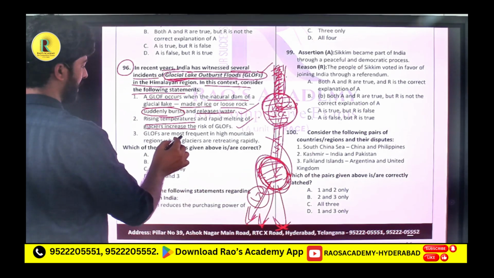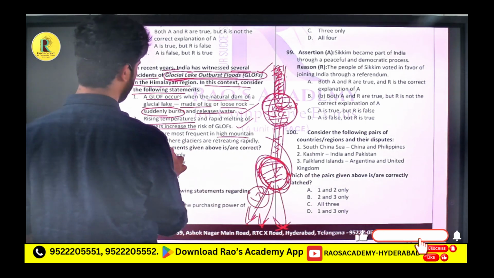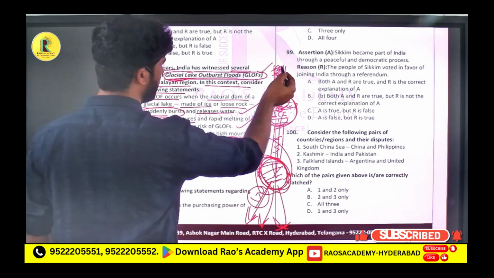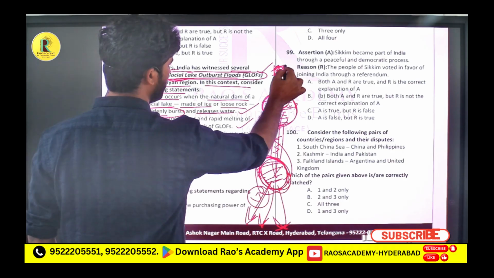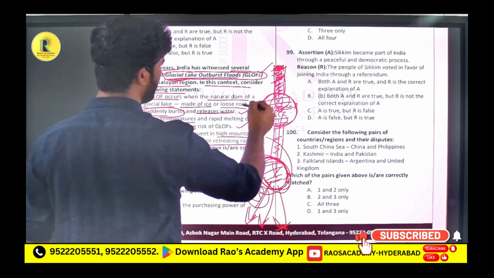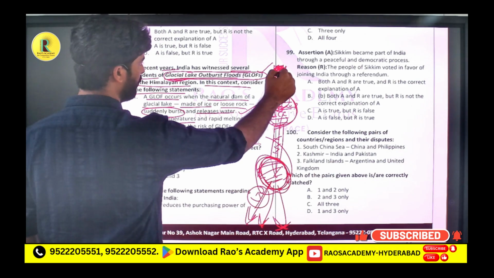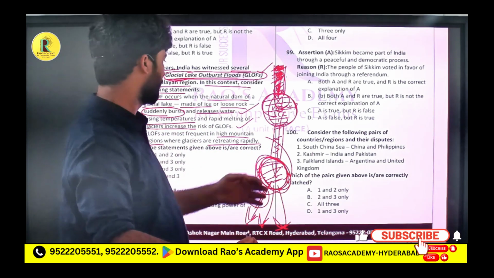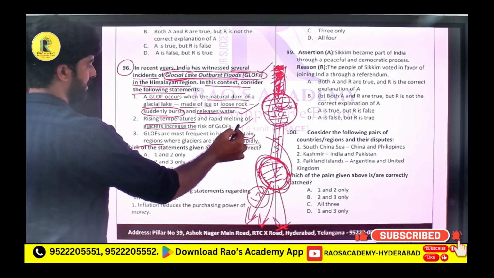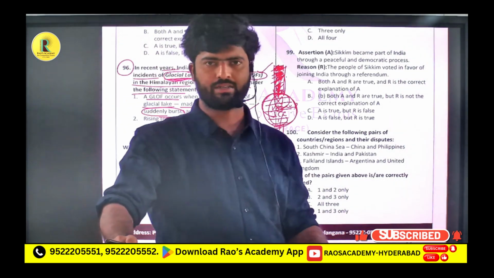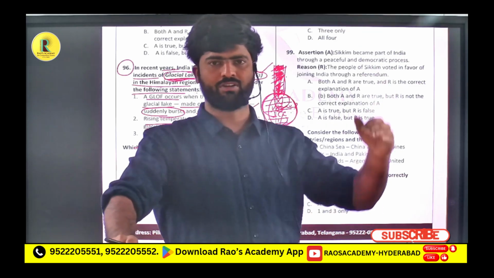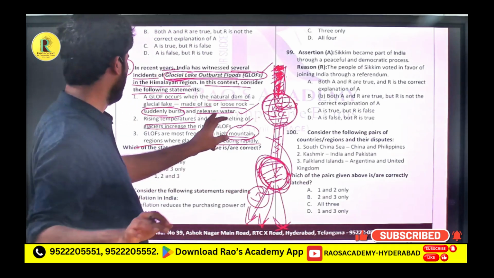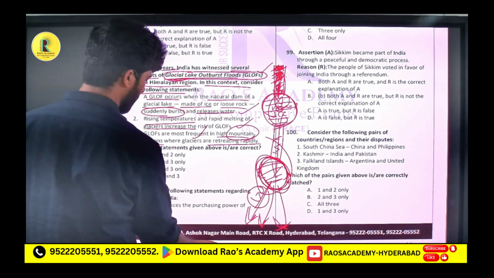Okay. GLOFs are most frequent in high mountain regions where glaciers are retreating rapidly. Retreating means previously glaciers were up to this point. Now this part is melted and the glaciers are now up to this part only. This is fully melted. There are no glaciers coming down. The glacier area is coming down. That we will call retreating. Yes, it is in the mountain regions, because only mountains will contain glaciers, normally not the plains. So GLOFs also will be more in that area. So this is also correct. So 1, 2, 3 are correct. So option D is the correct one. Okay.